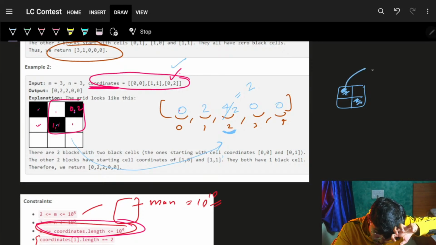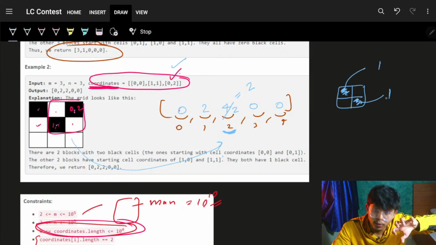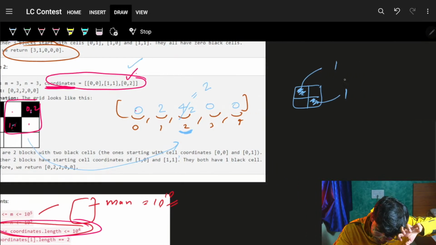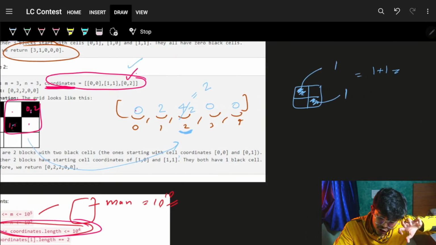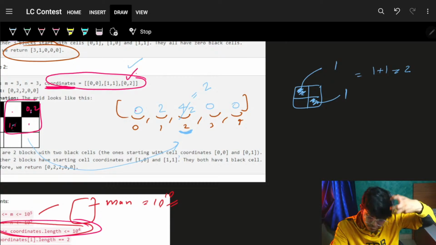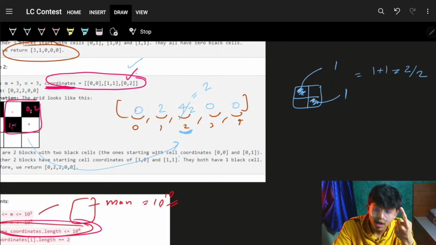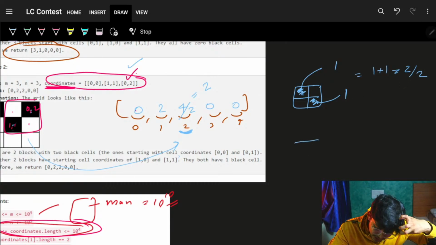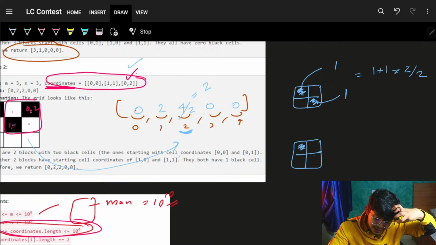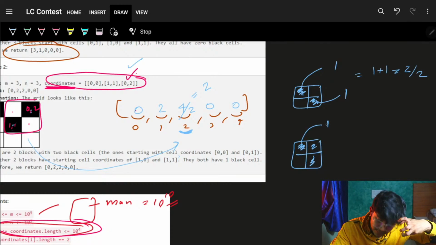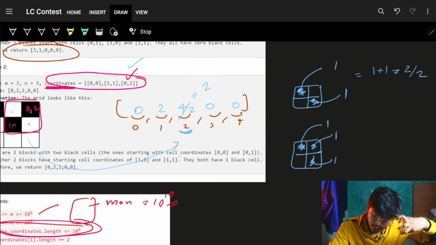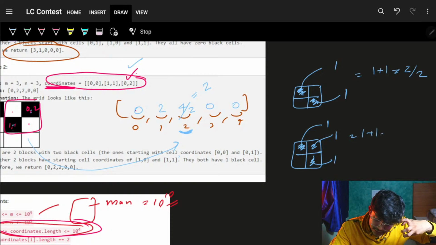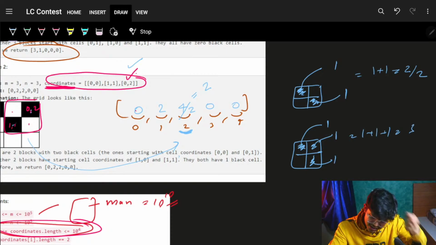So it was contributing 1 plus 1, which is 2, but actually it was just 1 block. So divide by 2. If it would have been 3 black cells, it would contribute 1 plus 1 plus 1, which is 3, but actually it's just 1 block.